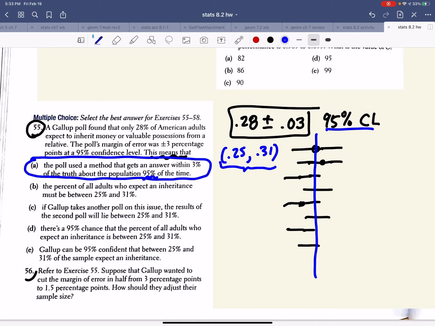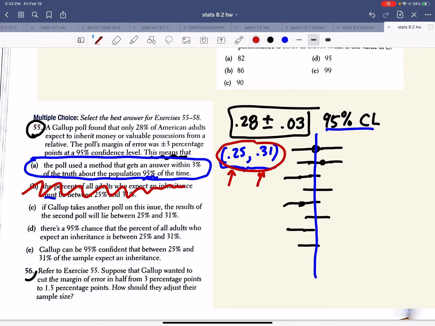The percent of all adults who expect to inherit must be, we never like must. I can't remember the last time I picked something that said must. When we did multiple samples, we noticed that we don't know for sure if it's this interval.